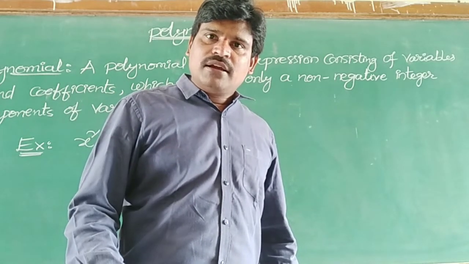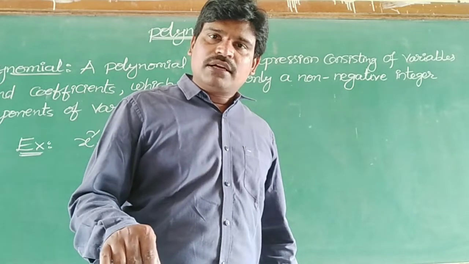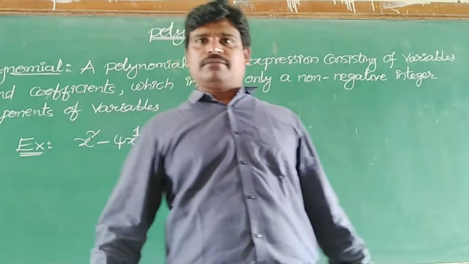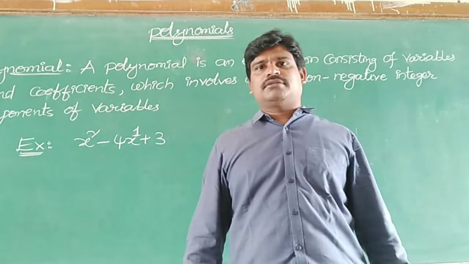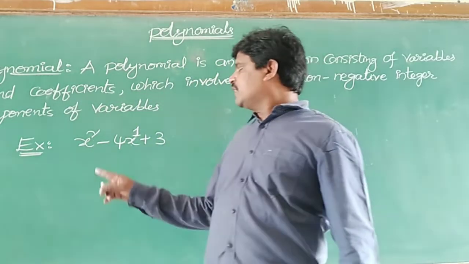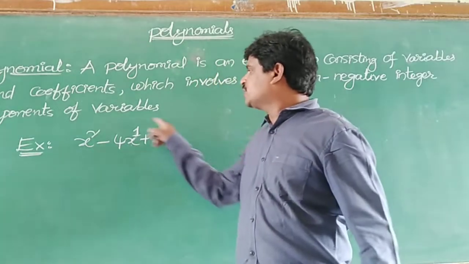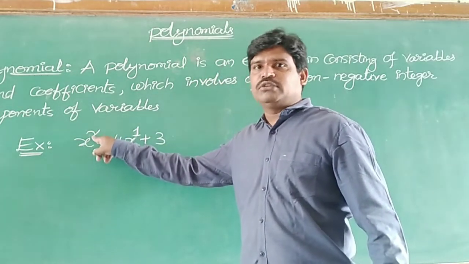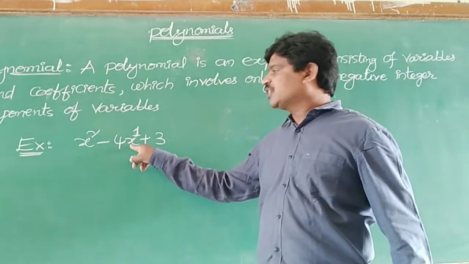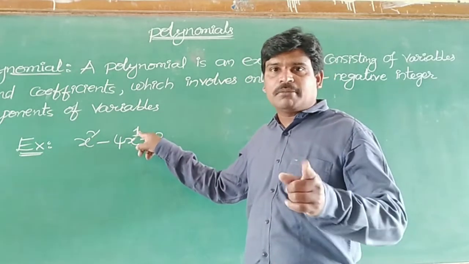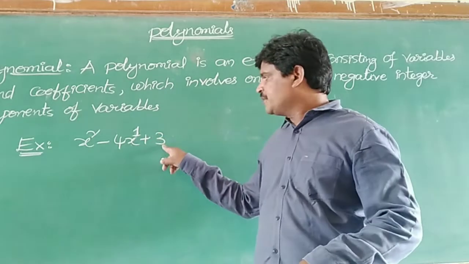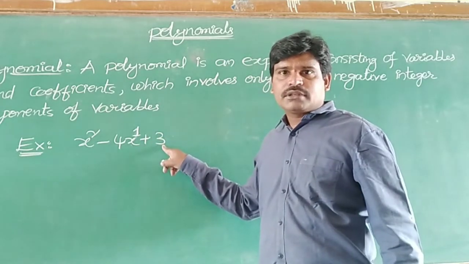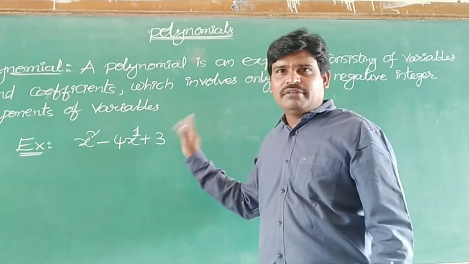If there is a power of the variable in every term that is positive, finish, that is a polynomial. That's it. Is it clear? So that is why we can say that in this given expression the x power is 2, which is a positive number, plus 2, and then here x power is 1, which is a positive number, plus 1, and here beside 3 we don't have any variable. Okay, that is why we can leave it, no problem.